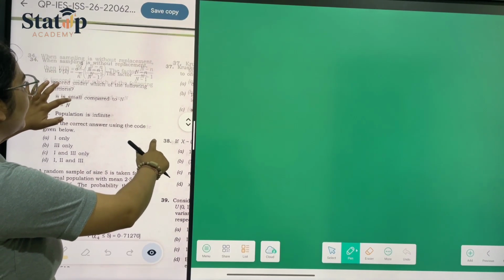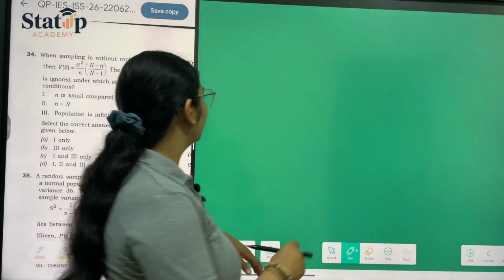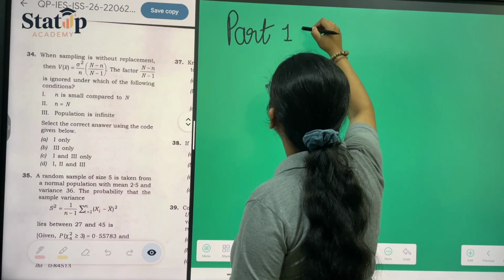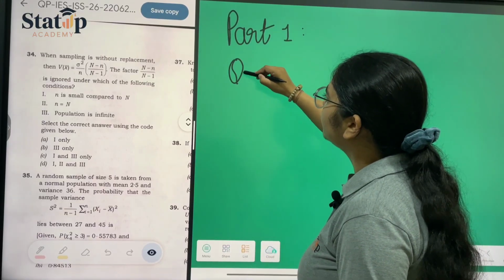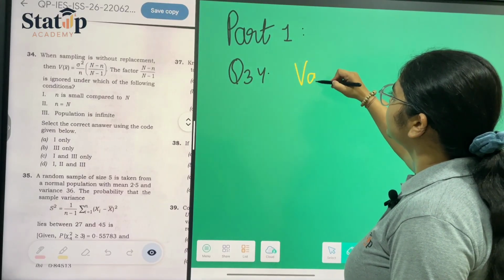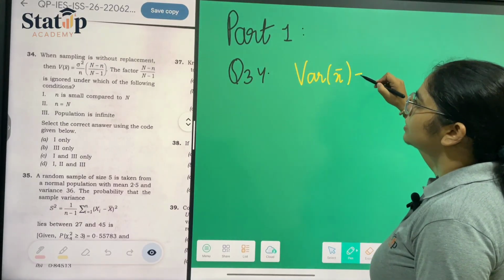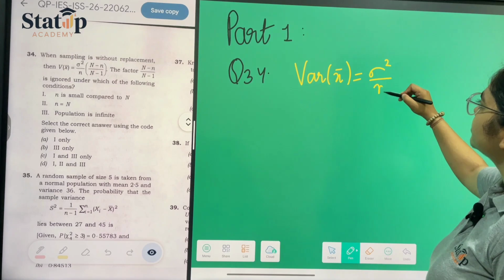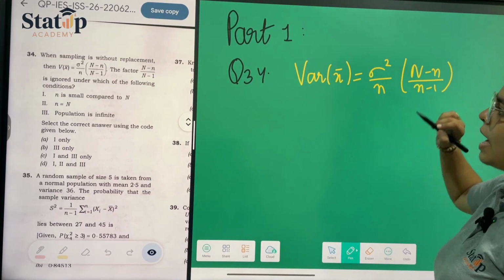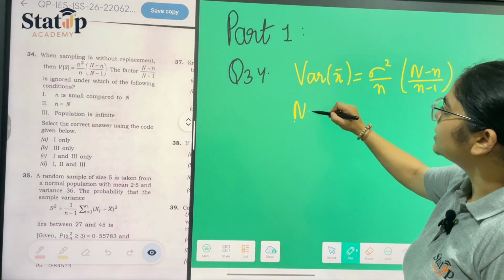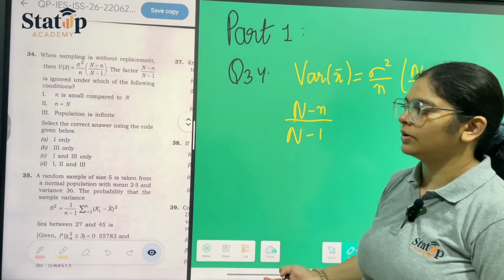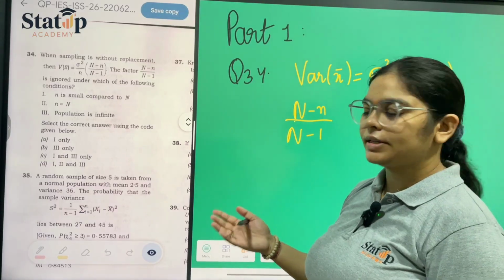First of all, let us see question number 34. So we are taking part 1. Question number 34 states that we have been given the variance of x bar as sigma square by n times (N minus n) upon (N minus 1), and the factor (N minus n) upon (N minus 1) is ignored. On what condition is this ignored?